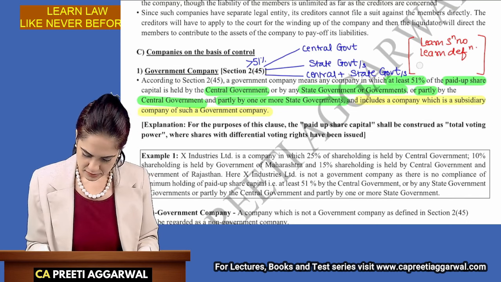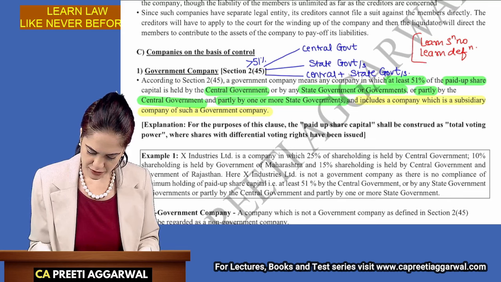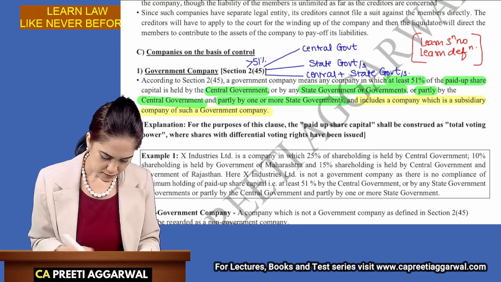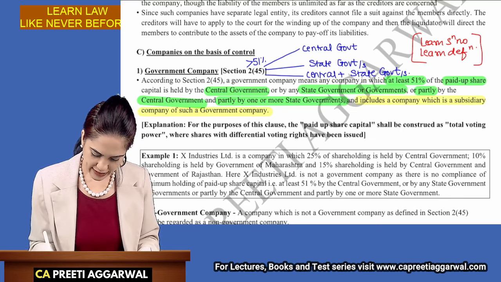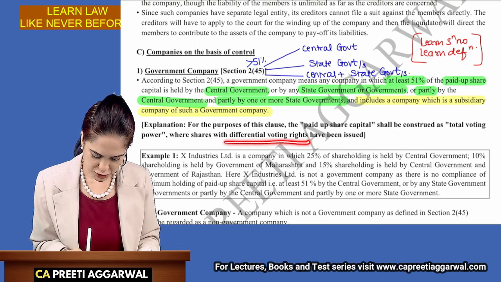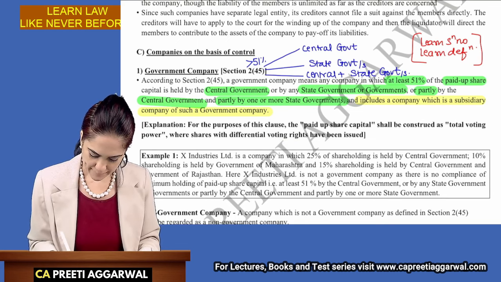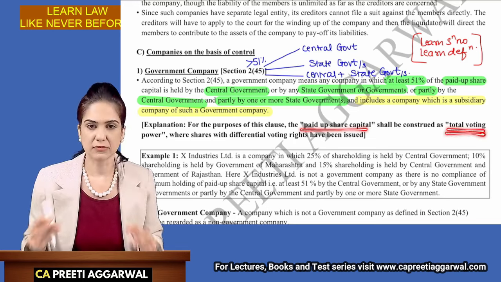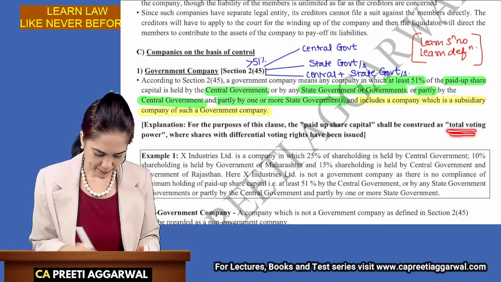That's it. Learn the section number and the definition, because the question will be asked on that only. Now, in case the company has issued shares with differential voting rights, instead of the paid up capital, you will consider total voting power instead.